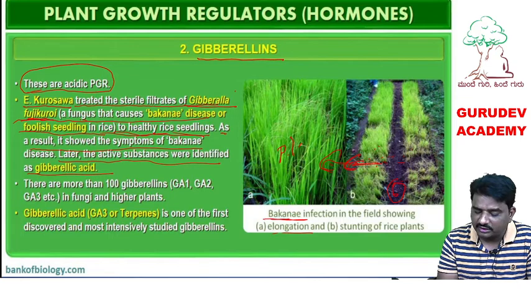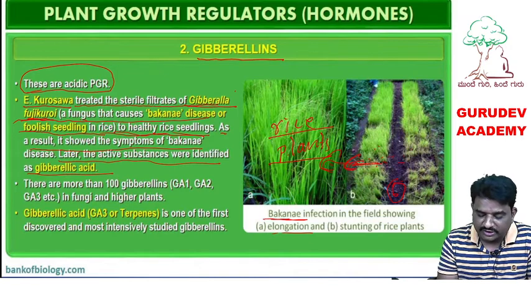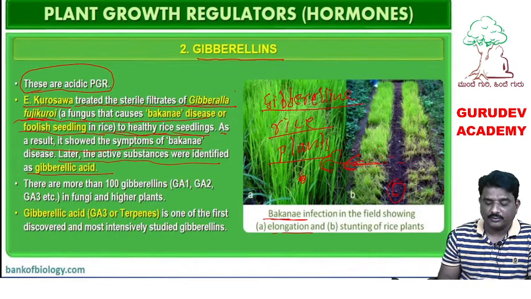These rice plants have Bakanae disease after the treatment, showing symptoms of Bakanae disease or foolish seedling disease. Later they identified in these taller plants, remember, these are the taller plants in diagram A, Bakanae diseased plants, a chemical called gibberellin.